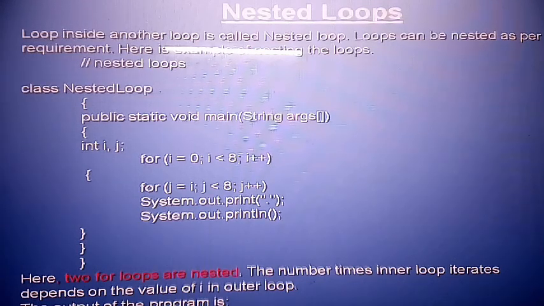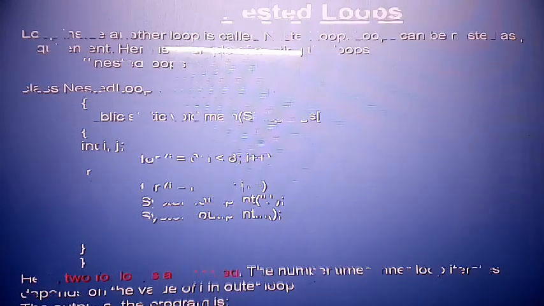And now the important point, the next 2 for loops are nested loops. So above there are 2 loops, one for i and second for j. So 2 for loops are nested loops. The number of times the inner loop iterates depends on the value. Okay, it means it depends on the value. i the condition of 8, i the condition of 10, according to the requirement you can give, the value of the outer loop. The output of the program is here. Print the diagram. You can see the output.